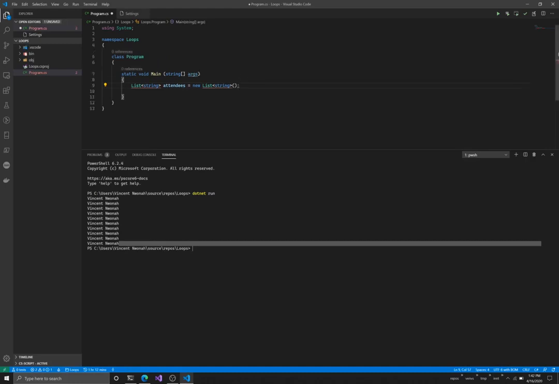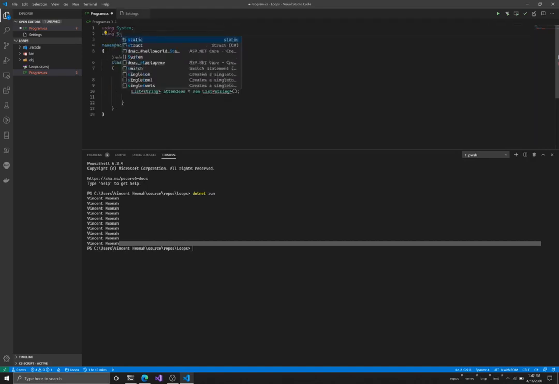We discussed lists in a previous video, so I would expect that you know how to use lists. Now if you get these red lines, it's because we don't have the using statement, so you just add using System.Collections.Generic.